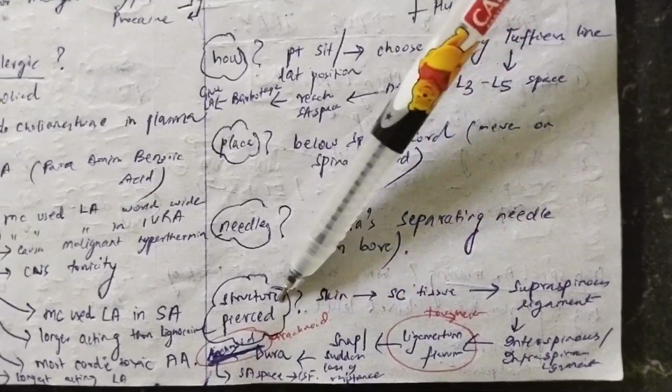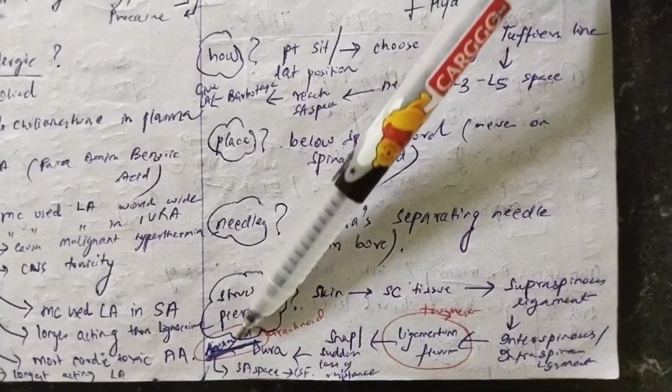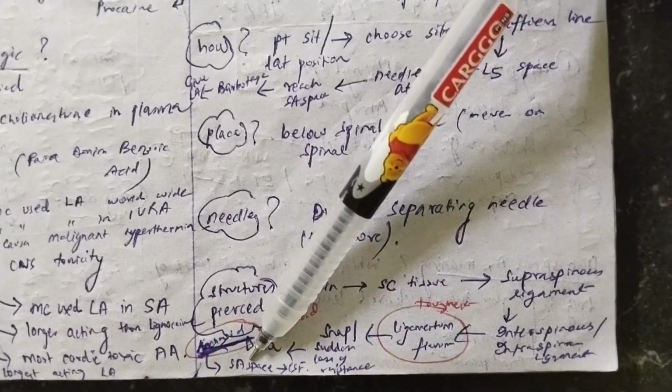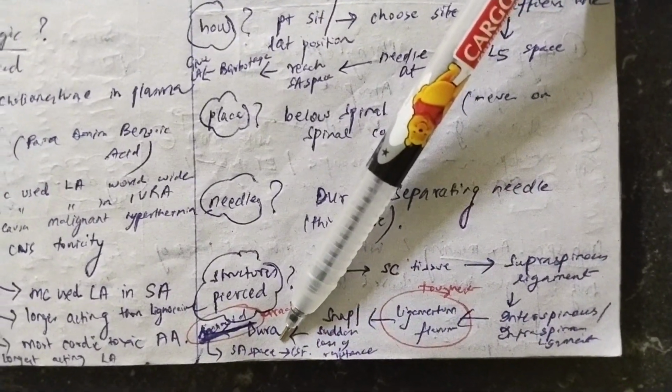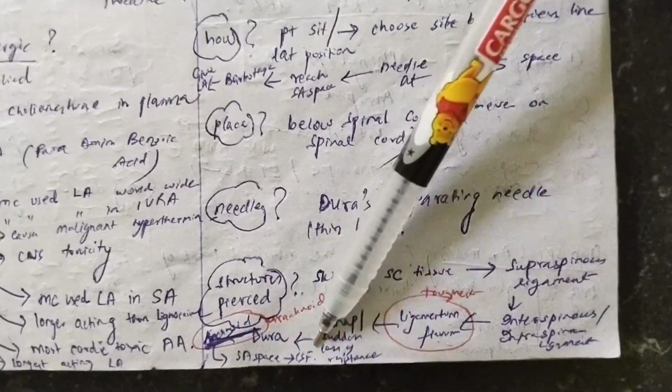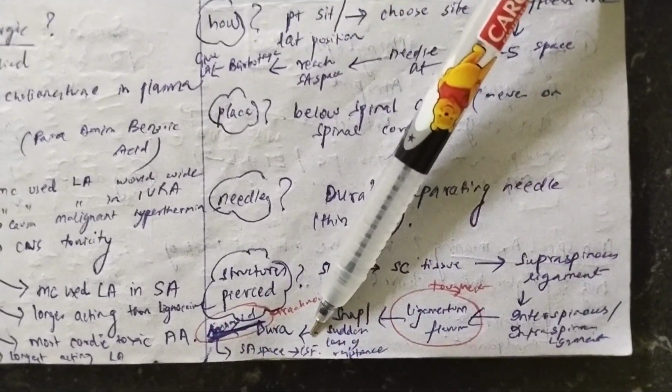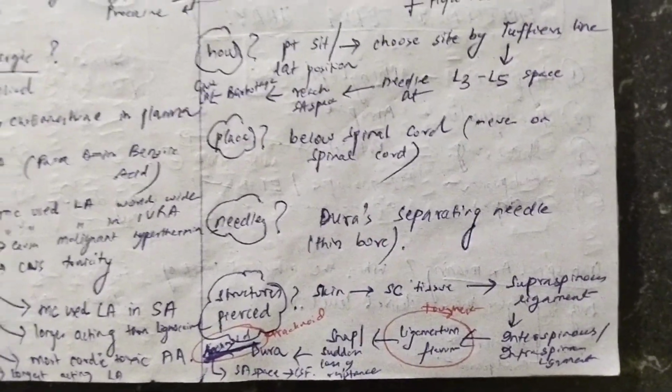After that, you know that you have gone into the dura mater. After the dura mater, you go into the arachnoid mater. After the arachnoid mater, you go into the subarachnoid space. And when you are in the subarachnoid space, you will see that the CSF is drizzling out. That means you have reached the correct place. When the CSF drizzles out, you put in your local anesthesia. That is in the subarachnoid space.